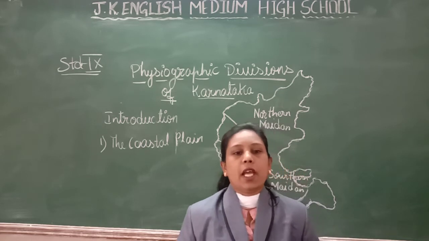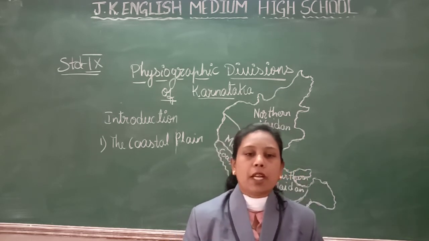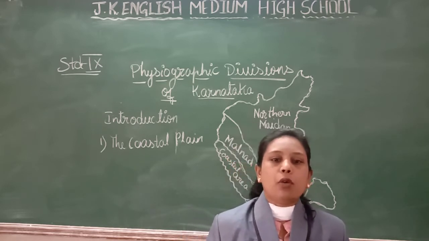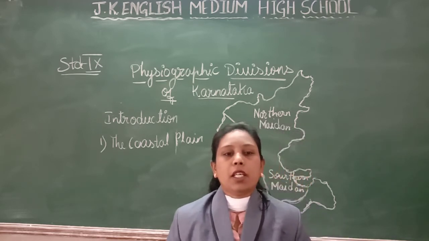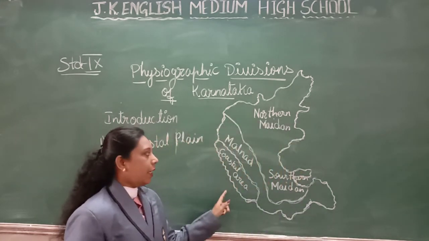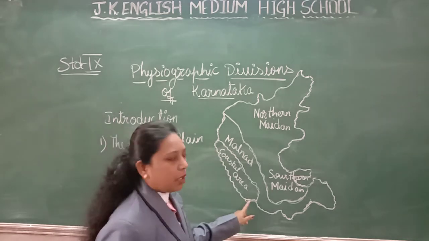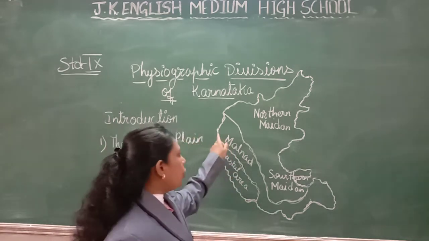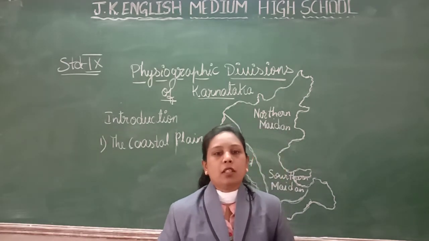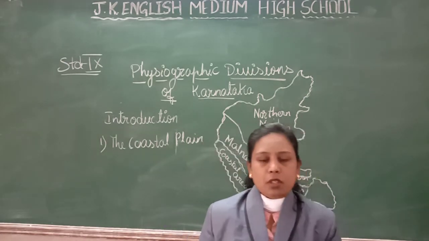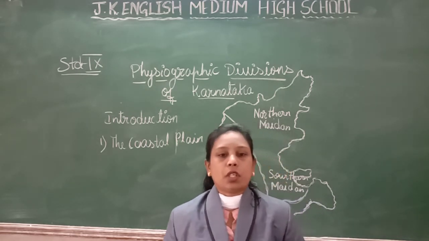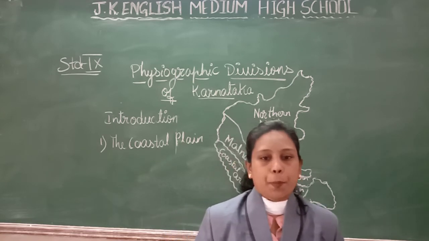The coastline extends 320 kilometers from Mangaluru in the south to Karwar in the north. So how many kilometers is it? It is 320 from Mangaluru in the south to Karwar in the north. Its width varies from 12 to 64 kilometers.